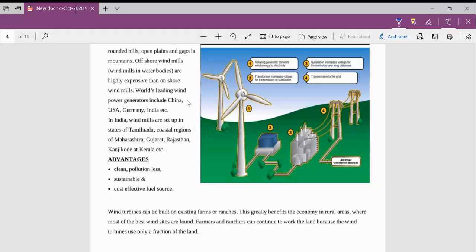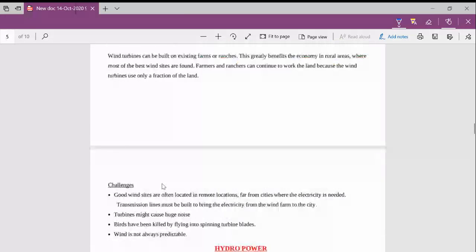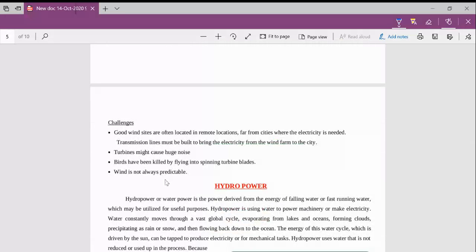In wind energy also there are certain advantages. It is clean, pollution-free, sustainable, cost effective, and there is no fuel cost. But it has certain challenges. Good wind sites are often located in remote locations, far from cities where the electricity is needed. So transmission lines must be built to bring that electricity from the wind farm to the city. Normally wind farms are located in remote areas, and to transmit the energy produced in the wind farm, we need a lot of